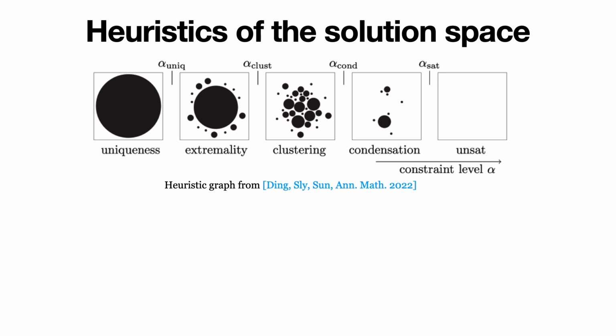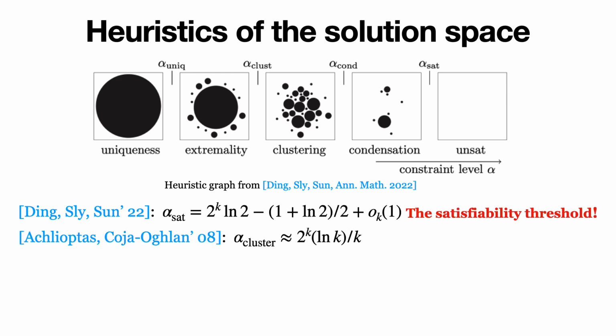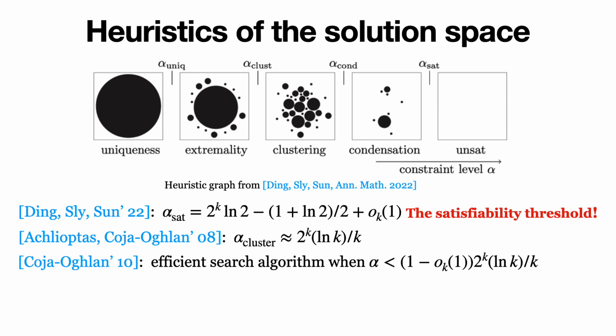This diagram was depicted from heuristics done by statistical physicists, by which time no rigorous proofs were known. Recently, a paper by Ding, Sly, and Sun formally gives the explicit satisfiability threshold. In 2008, Achlioptas and Coja-Oghlan showed that the clustering threshold is approximately 2^k log k / k, while Coja-Oghlan shows that an efficient search algorithm exists with high probability when alpha is (1 - o_k(1)) 2^k log k / k.